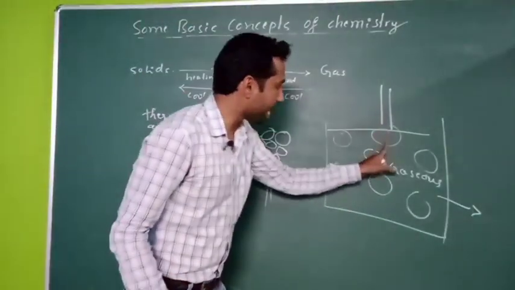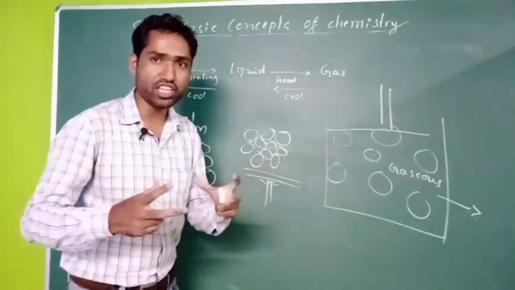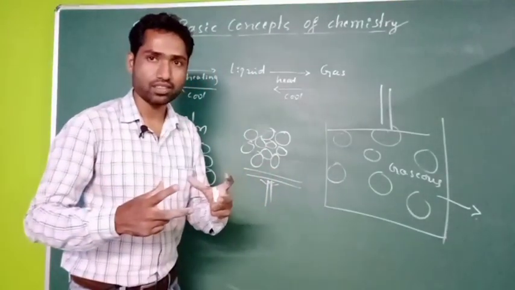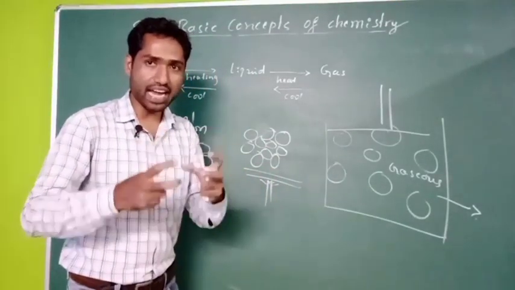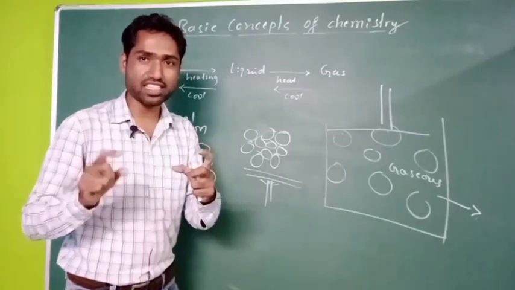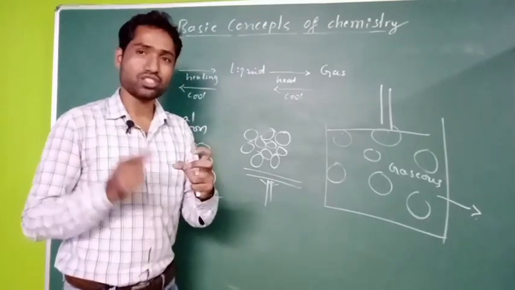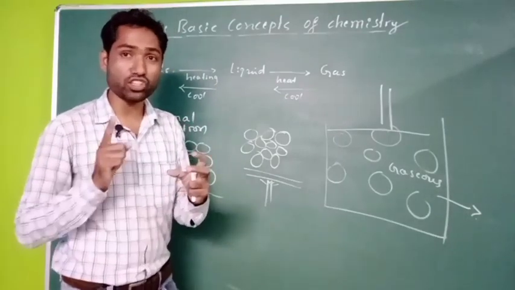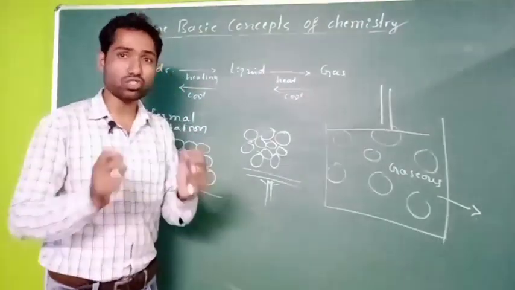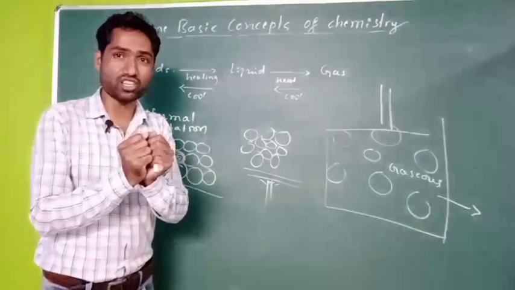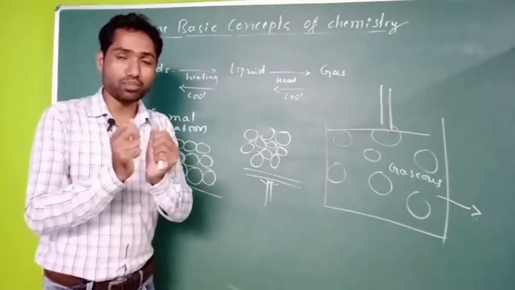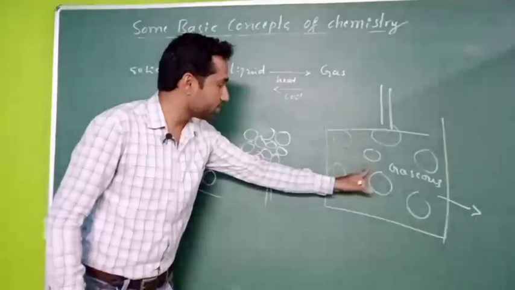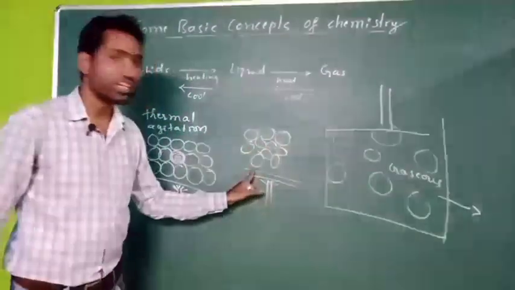All these gas molecules are coming very close to each other, right? Because of that, the intermolecular distance is reduced. Because of the reduction in the intermolecular distance, intermolecular force of attraction comes into existence. So because of that, the gases get converted into liquid state.